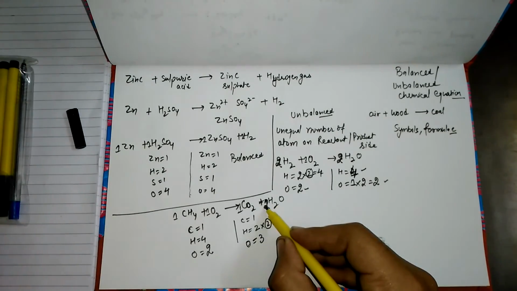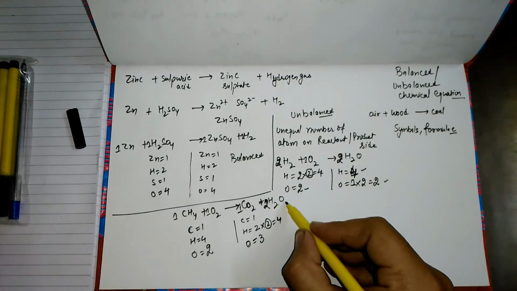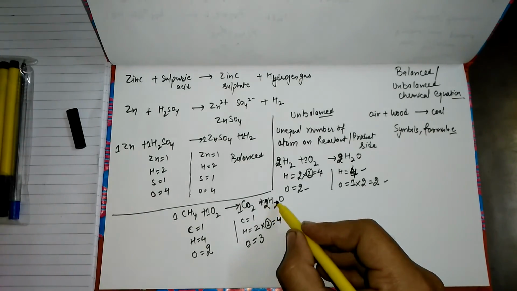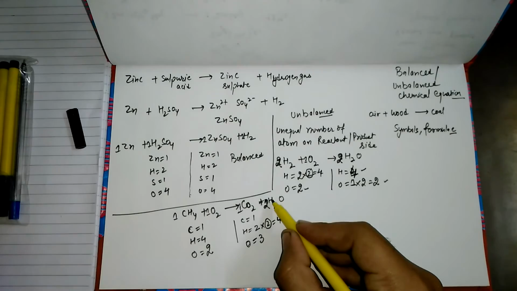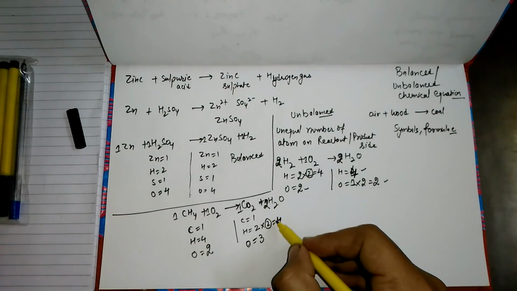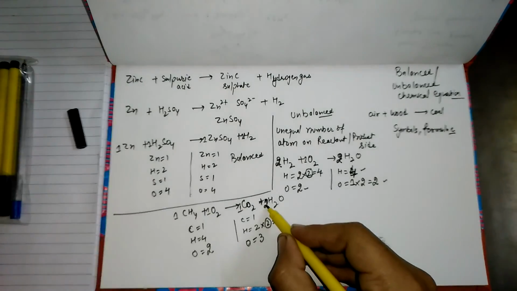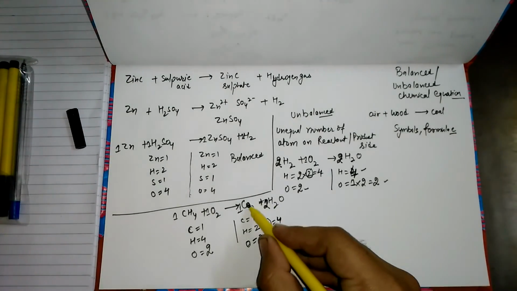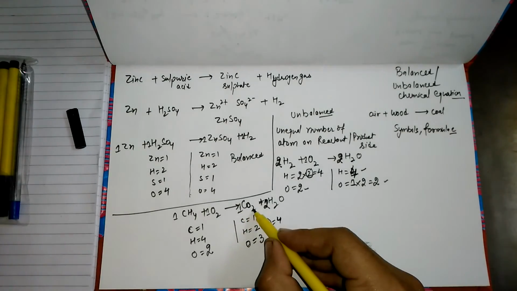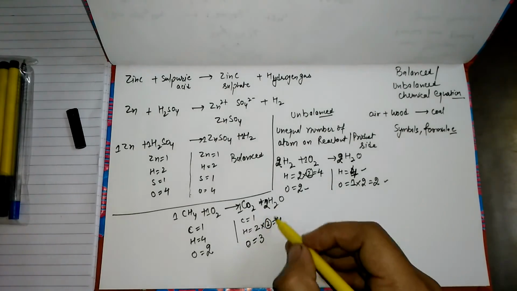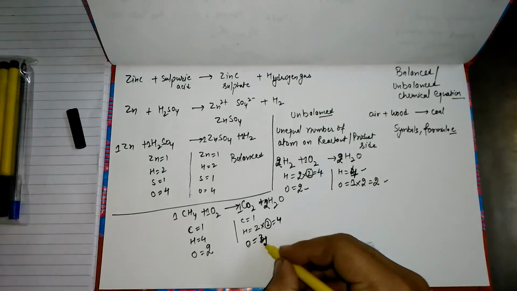We will never write it as a subscript. We will always add this value in front of the whole molecule. So overall hydrogen becomes 2 times 2, 4, and oxygen becomes 2 oxygen atoms over here plus 2 oxygen atoms over here, so overall 4 oxygen atoms.